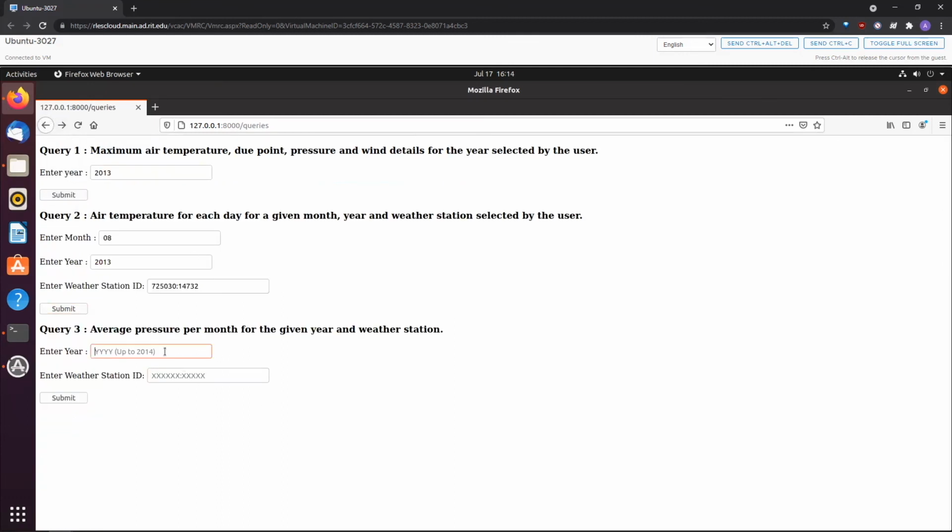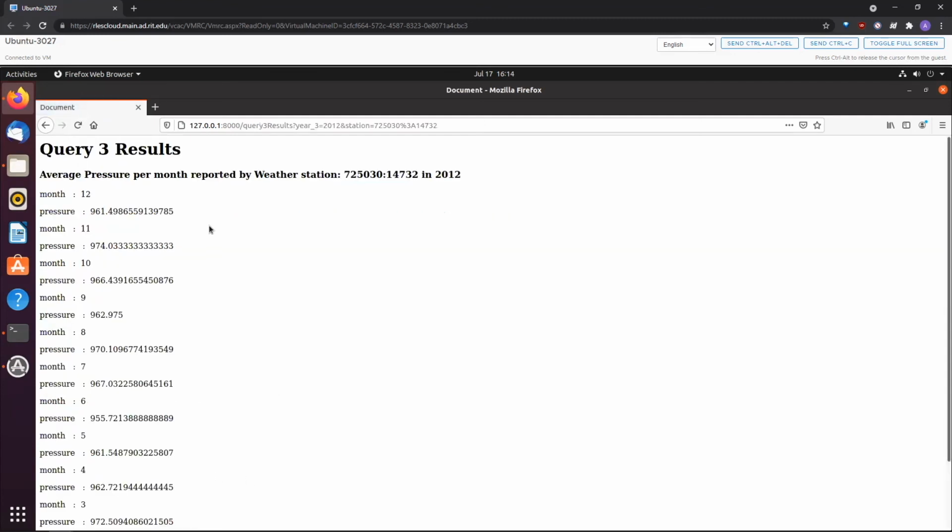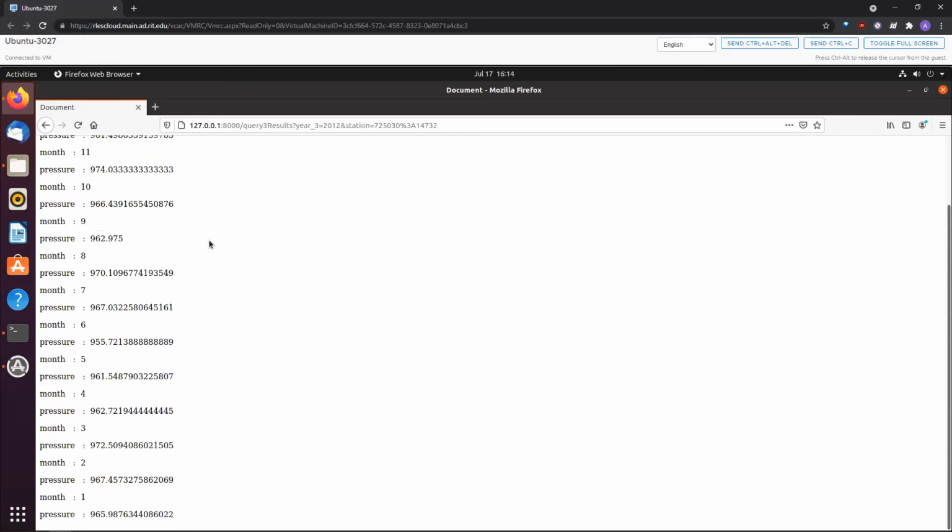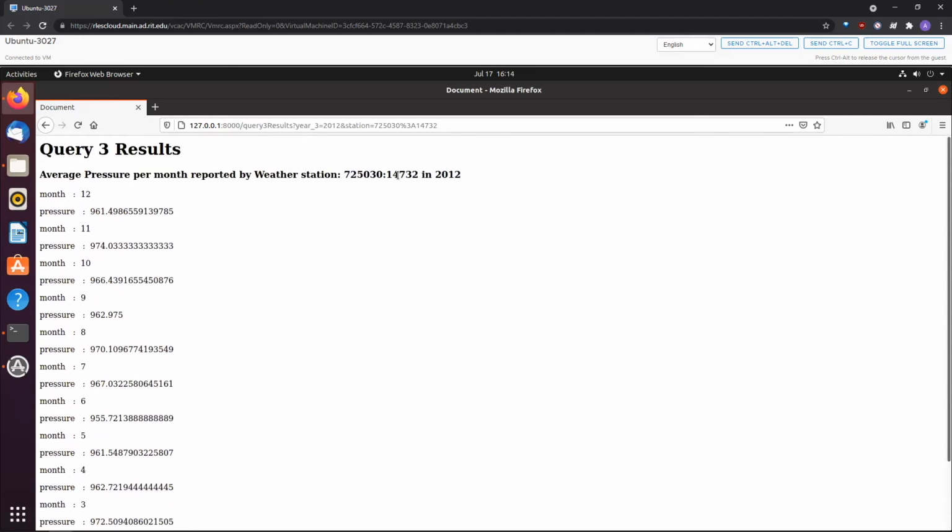The last query is average pressure per month for the given year and weather station. So I could give 2012. These are the average pressures reported for that month and the month for that year, sorry.